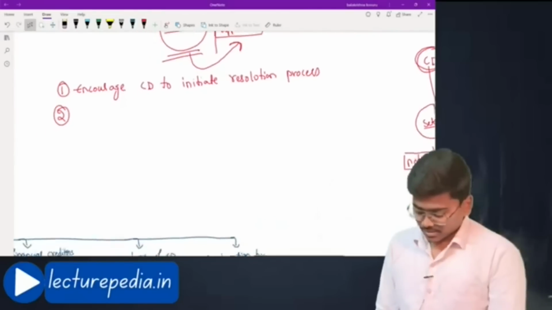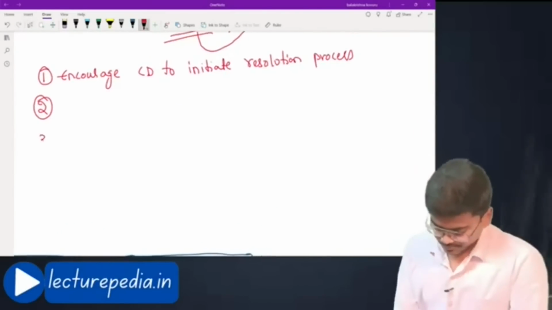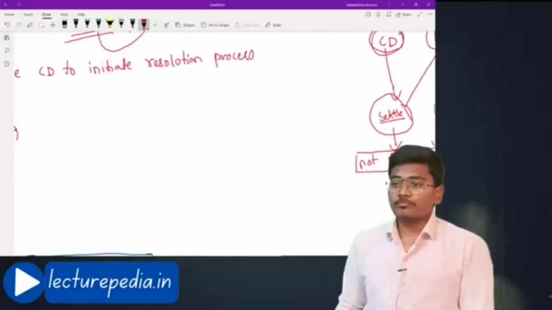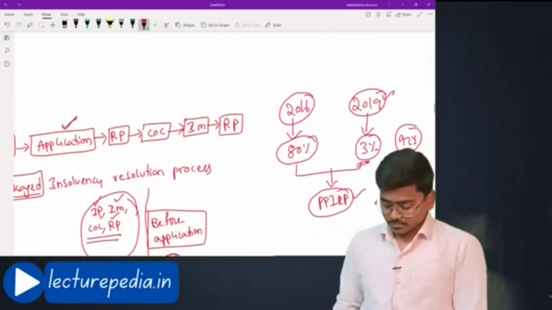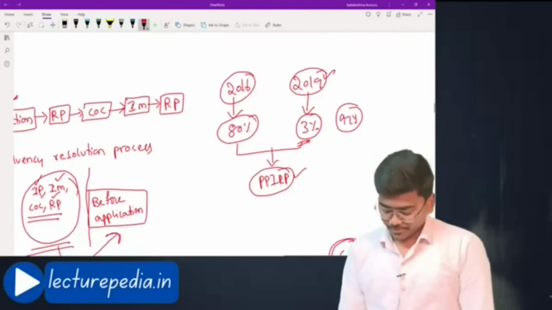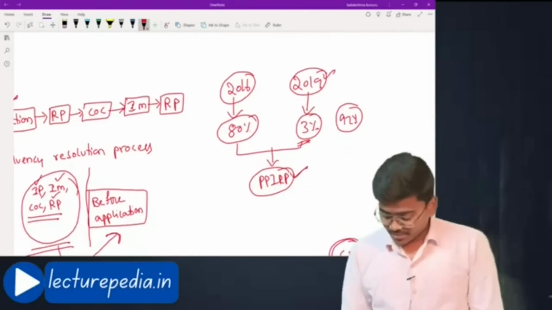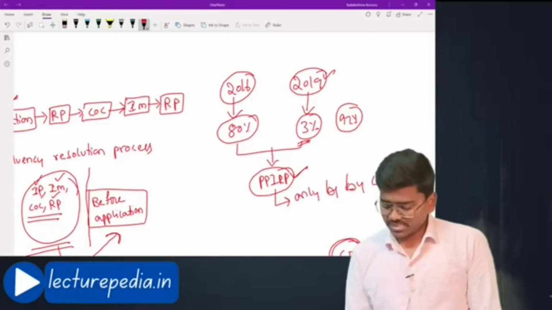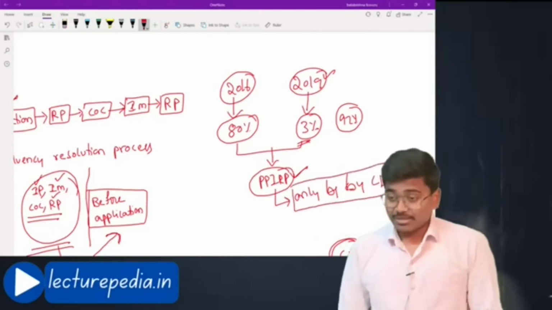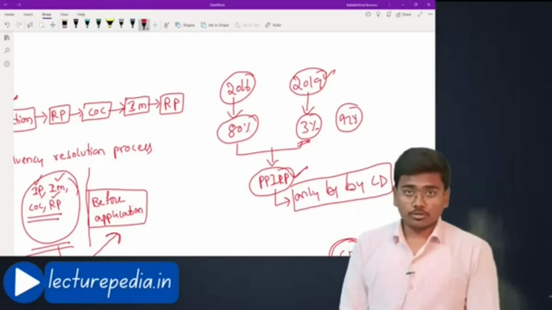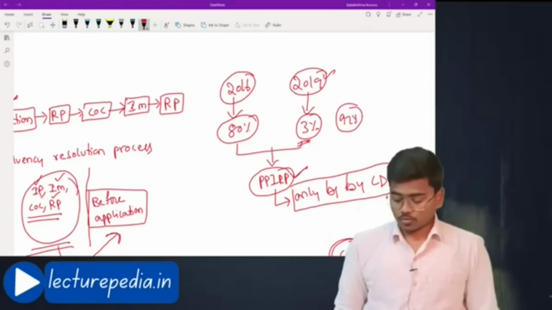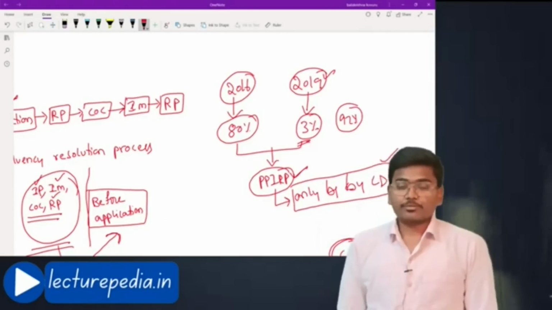Moving to the third reason, because of COVID-19. Another thing I forgot to tell you in the first reason: this PPIRP application can be initiated only by the corporate debtor. That we will be discussing in the provisions. But remember that a PPIRP application can be initiated only by the corporate debtor. A financial creditor or operational creditor cannot initiate a PPIRP application. Only the corporate debtor can initiate a PPIRP application.